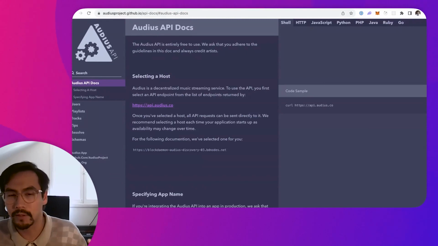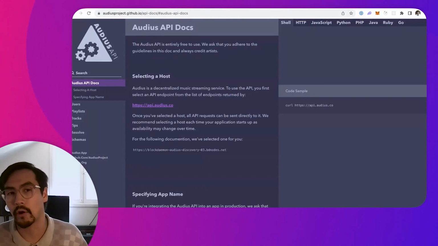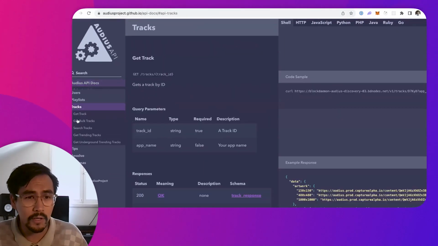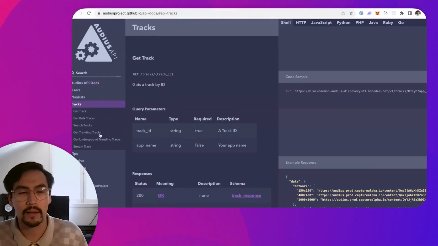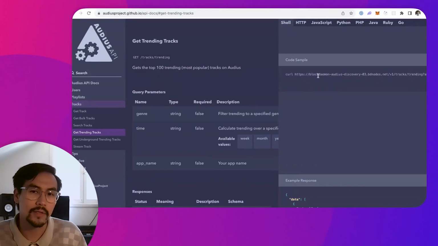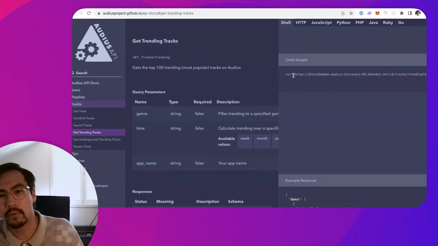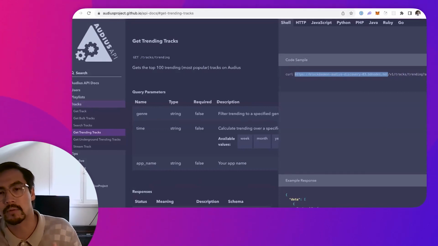we're looking at, let's say, that example query that I mentioned before. We're building a Web3 game and we want to include a little soundbite from the top track that's trending on Audius this week. So I can cruise over here to this track section, look at the API endpoint for get trending tracks. Here, there's a little code sample for us and it has a URL provided. You can see that this host name is one of the nodes that's being operated serving traffic for Audius. This one's run by Blockdaemon here.